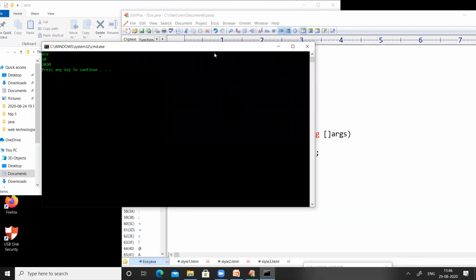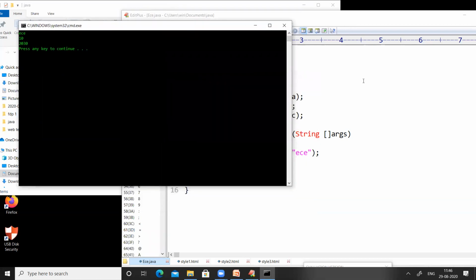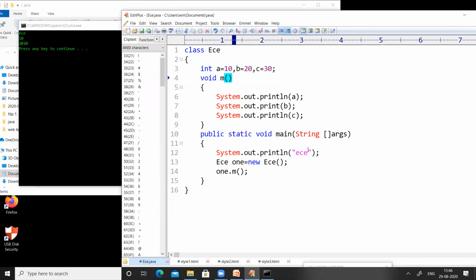So if you observe, the output of the code is ECE, and then we have called M. M will print the value of A, and in a new line the value of B. Because we have used print, the next value will be printed in the same line. That is, the values of B and C will be printed in the same line.